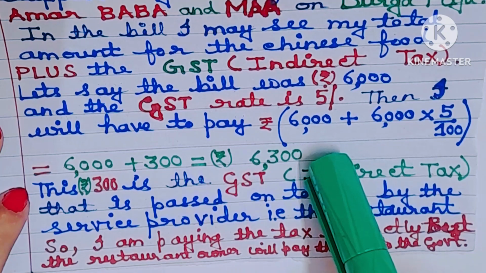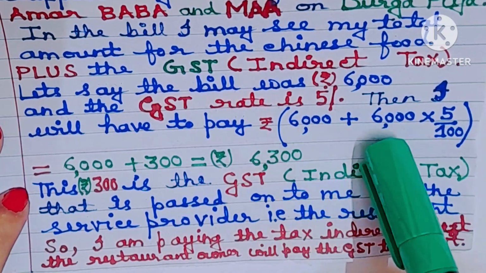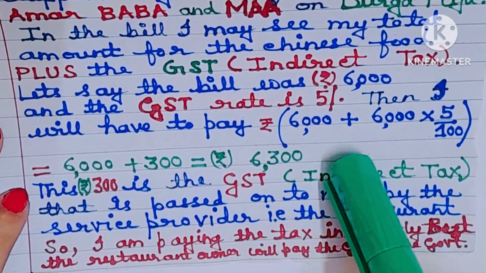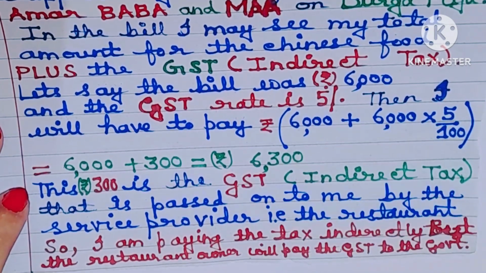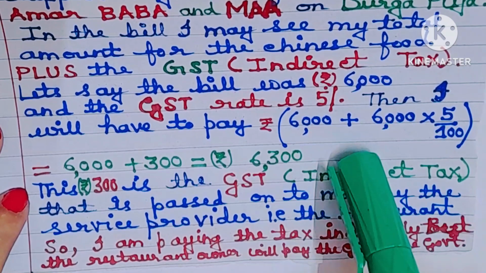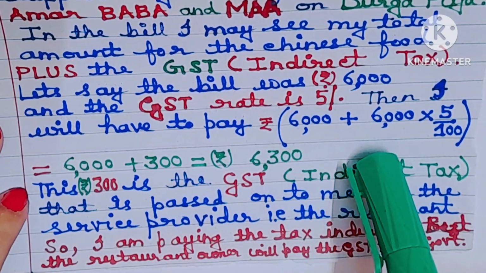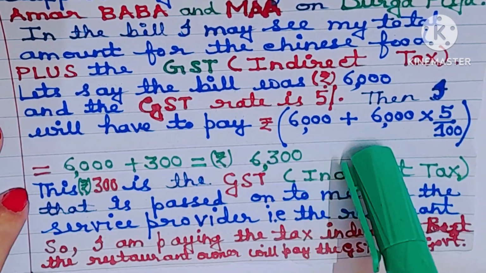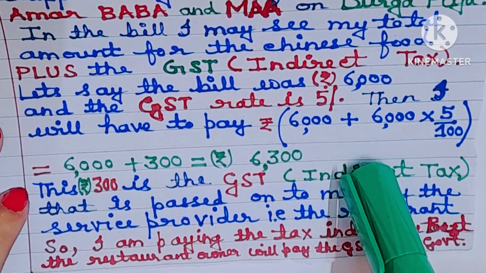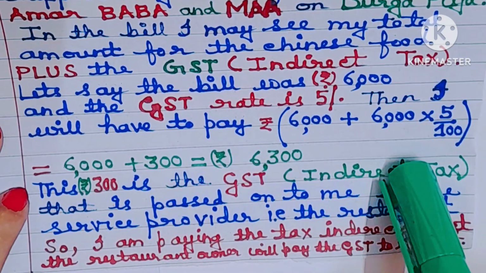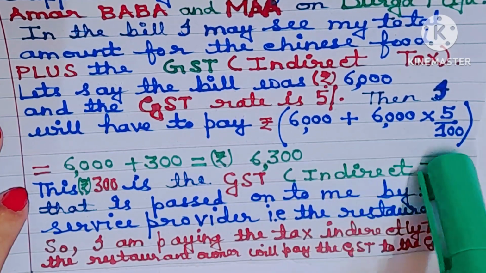So who is bearing the GST? The customer. That is me. I am paying the GST indirectly to the government. Okay, the restaurant owner is not paying the GST. I am paying the GST to the government indirectly. That is why GST is an indirect tax, not a direct tax.